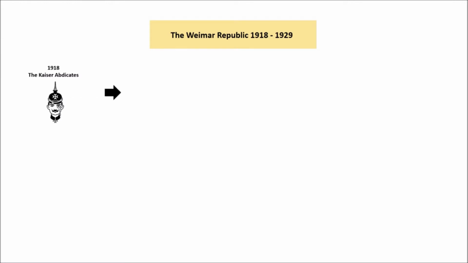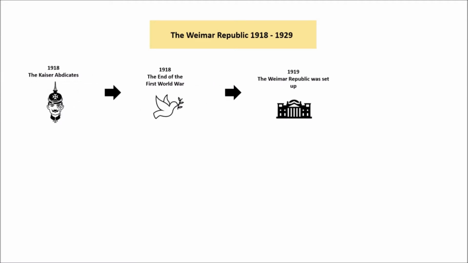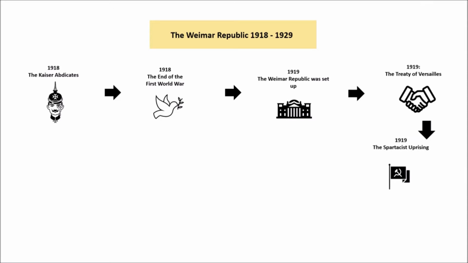We'll then look at how that obviously leads to the end of the First World War. Once the war ends, we get the establishment of the Weimar Republic, and also the signing of the Treaty of Versailles. The Treaty of Versailles is signed, then there are problems in Germany. So the first is the Spartacus Uprising. We know that once that happens we get the Kapp Putsch.